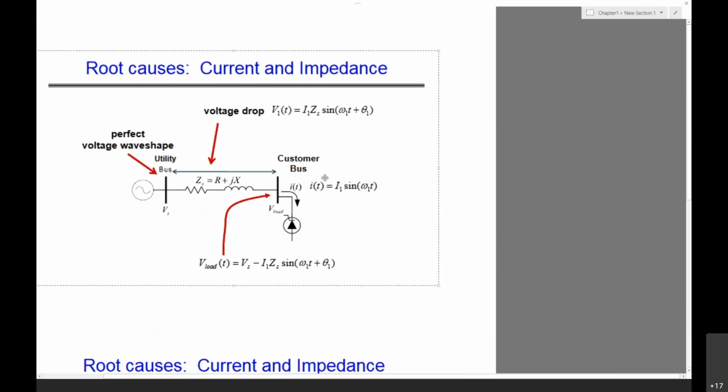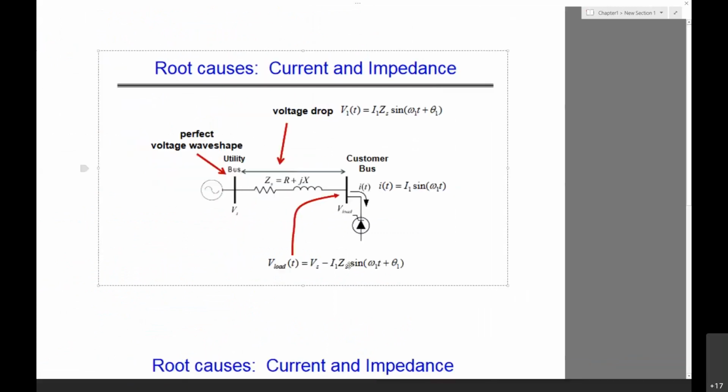This shows how the fundamental voltage is going to drop when you have the fundamental current in the load. The root causes are current and the impedances. The voltage drop should be V1 of t into I1 into Zs into sine omega 1 t plus theta 1.